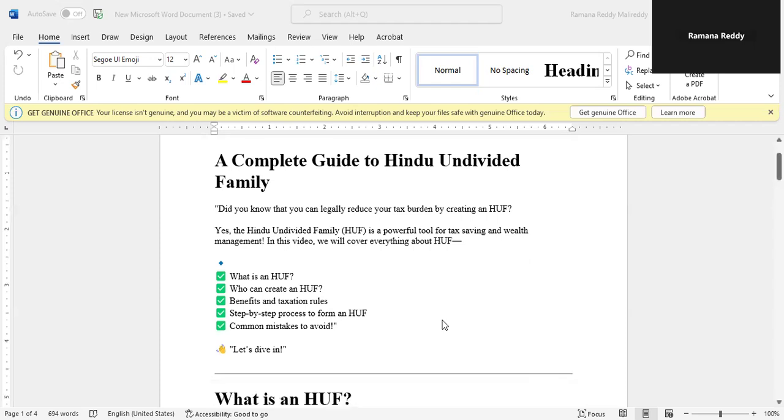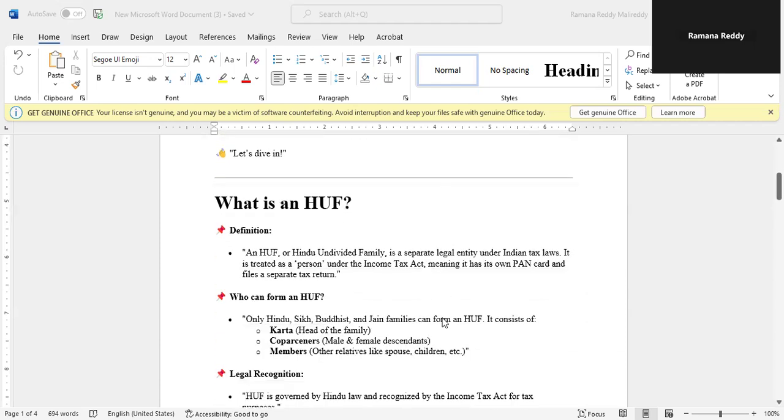So let's dive in. What is HUF? HUF, or Hindu Undivided Family, is a separate legal entity under Indian tax laws. It is treated as a person under the Income Tax Act, meaning it has its own PAN card and files a separate tax return.